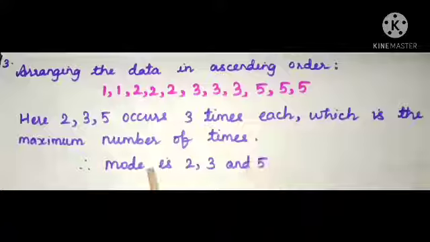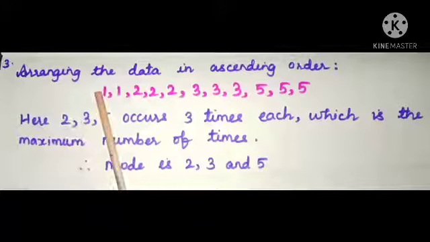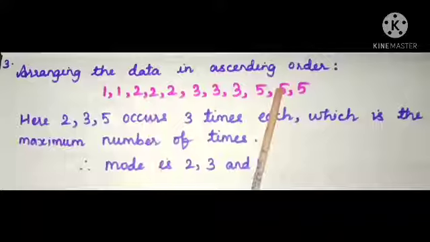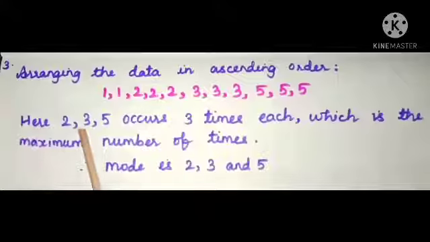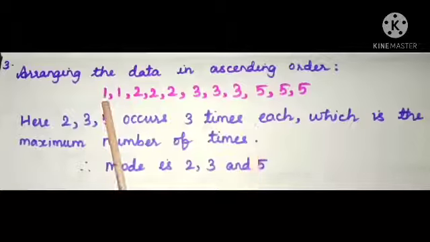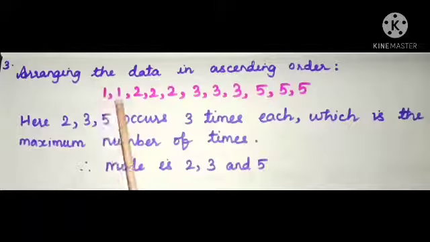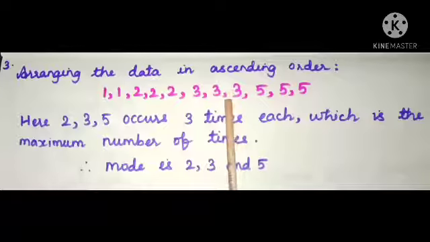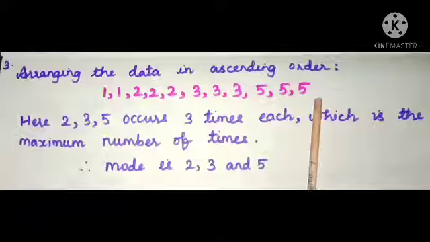Find the mode for the given data. Children, as our first step, write down the given data in ascending order. And then here 2, 3, 5 occurs 3 times. The number 1 occurs 2 times. 2 occurs 3 times. 3 occurs 3 times. 5 occurs 3 times.